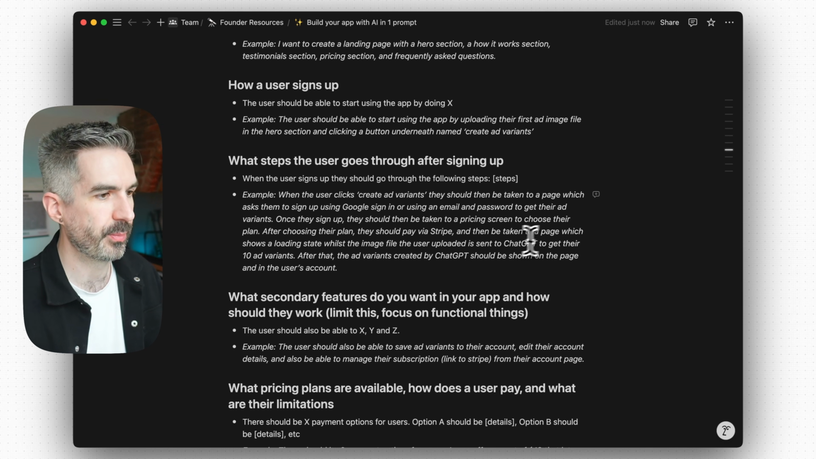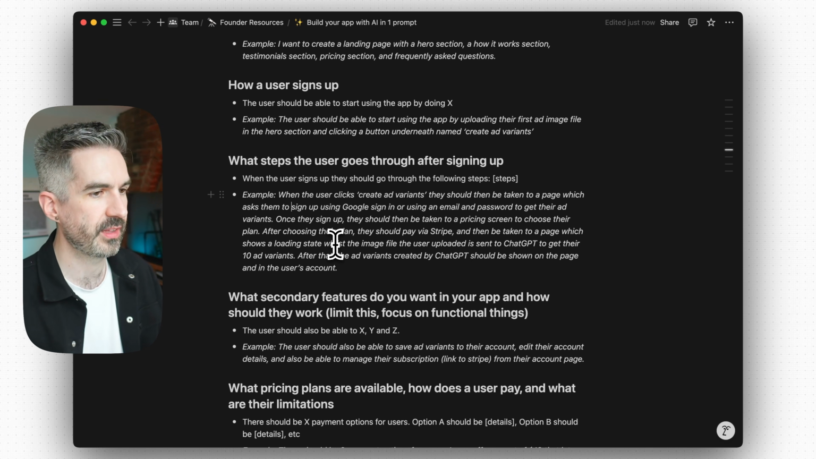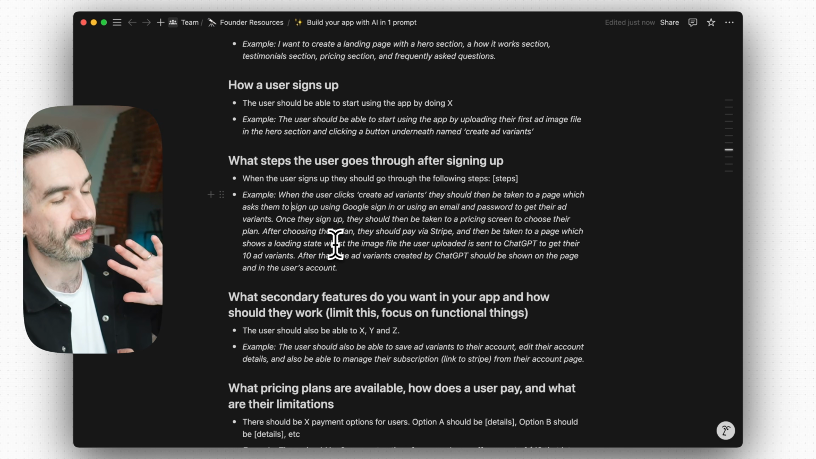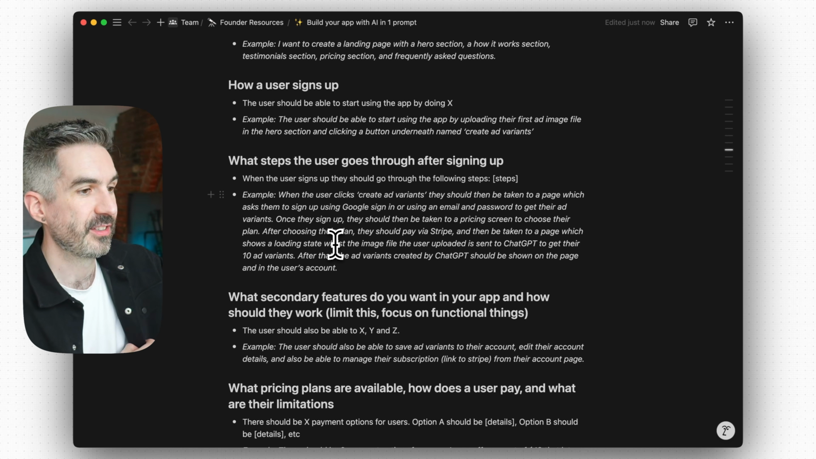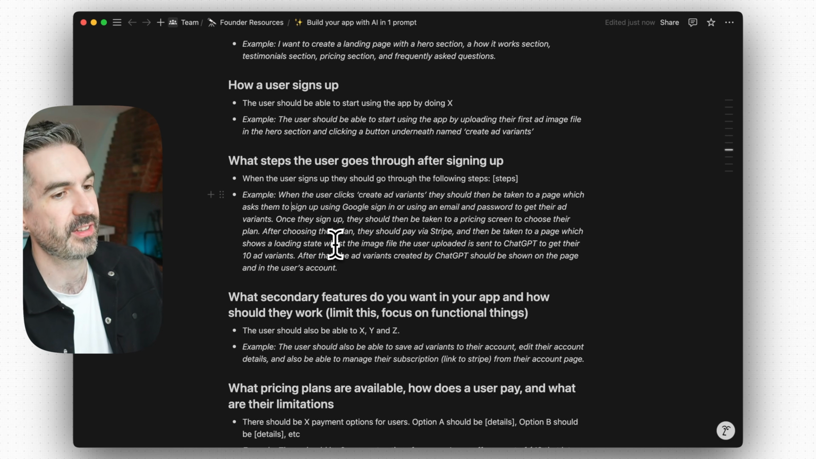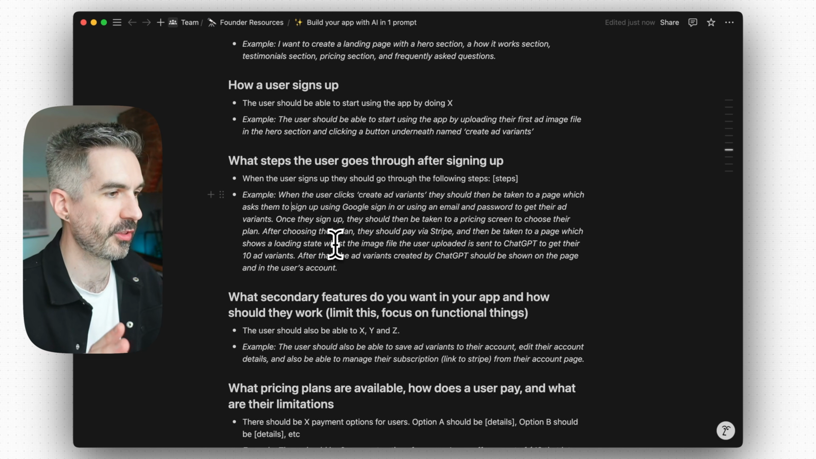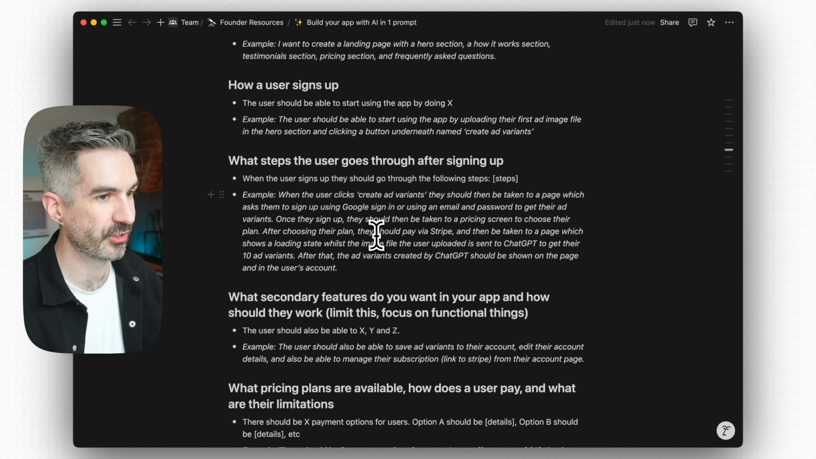And then be taken to a page which shows a loading state whilst the image file the user uploaded is sent to ChatGPT. So I want the image to go to ChatGPT to get the ad variants. After that, the ad variants that have been created are going to be sent back, and then they'll be shown on the page, which will be in the user's account. So that's how I want it to function.